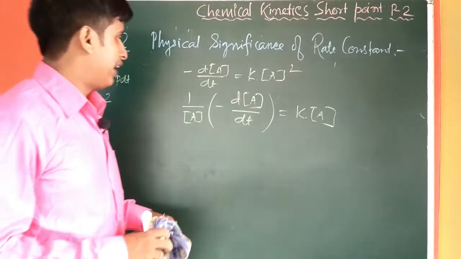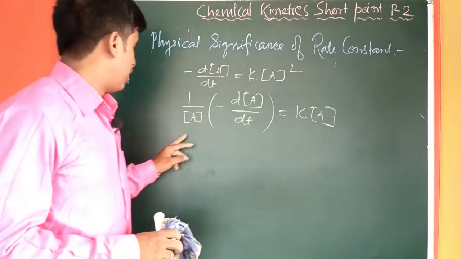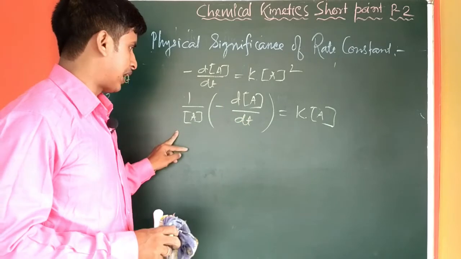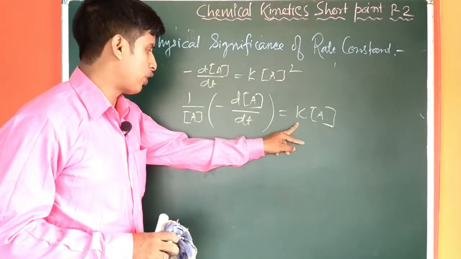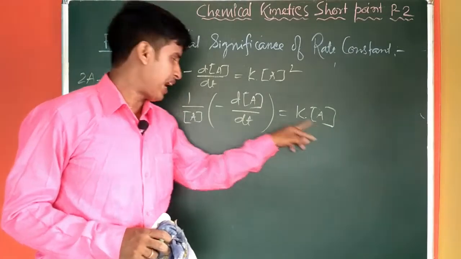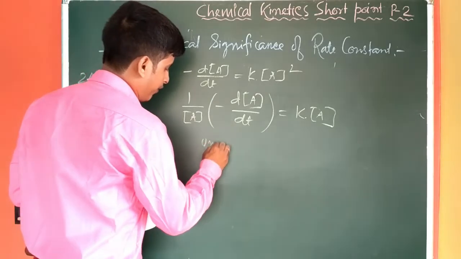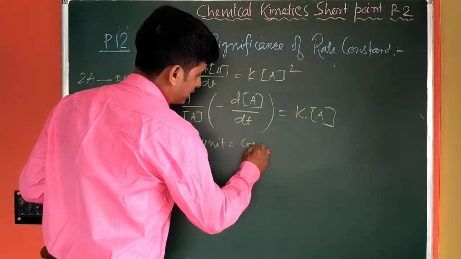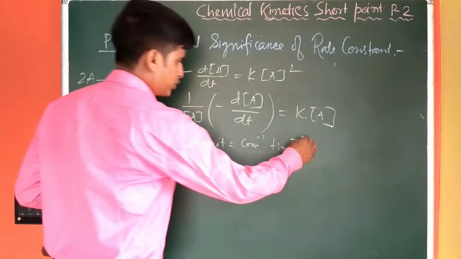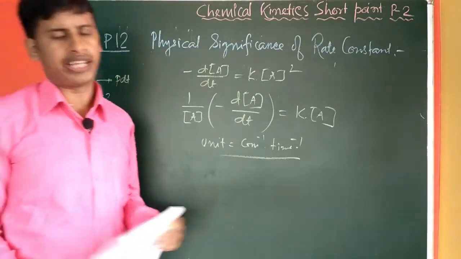So it is clear. Here we can also evaluate the unit of K. Again the units of the differential of A and concentration of A cancel out. So the unit of K will be the inverse of both concentration unit and time unit. So in case of second order, the unit will be concentration inverse and time inverse. This is the unit of rate constant for second order reaction.